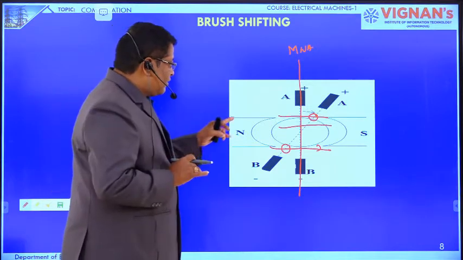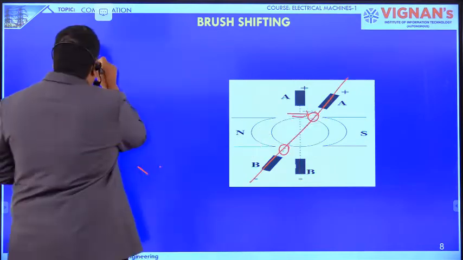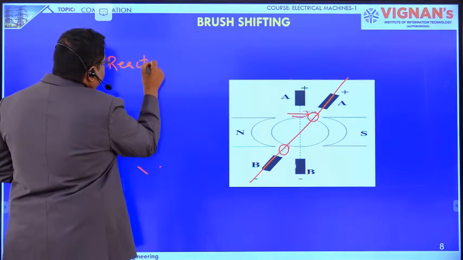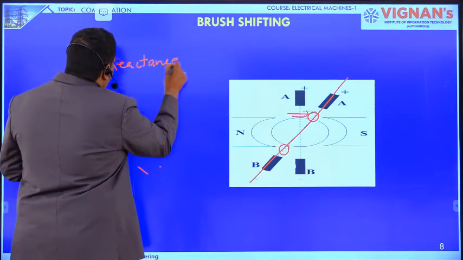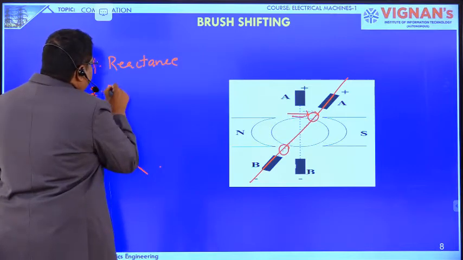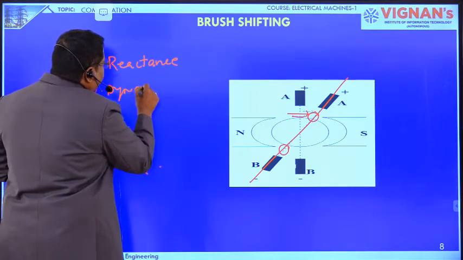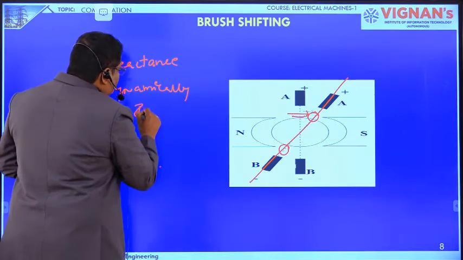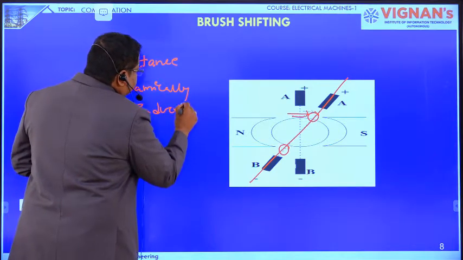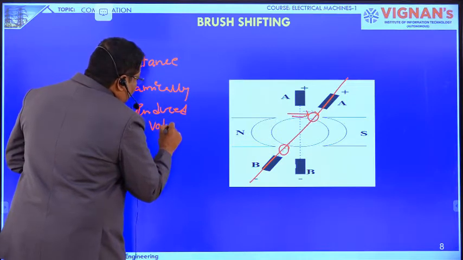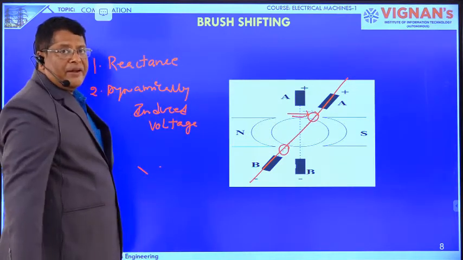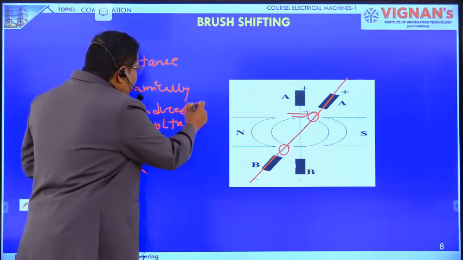See here, it is very important. Reactance voltage. Another one is dynamically induced voltage. Dynamically induced voltage due to the main flux. The both get cancelled.